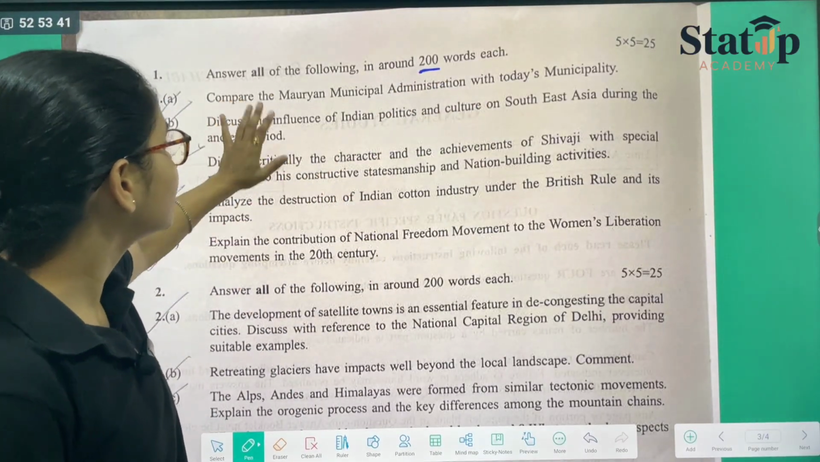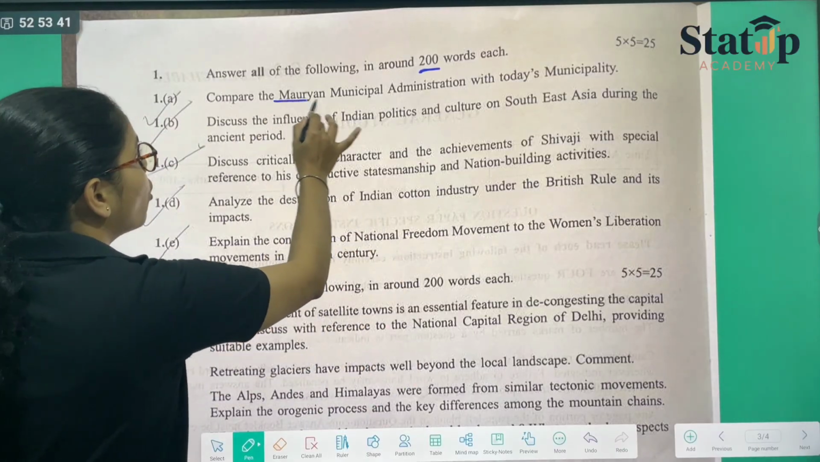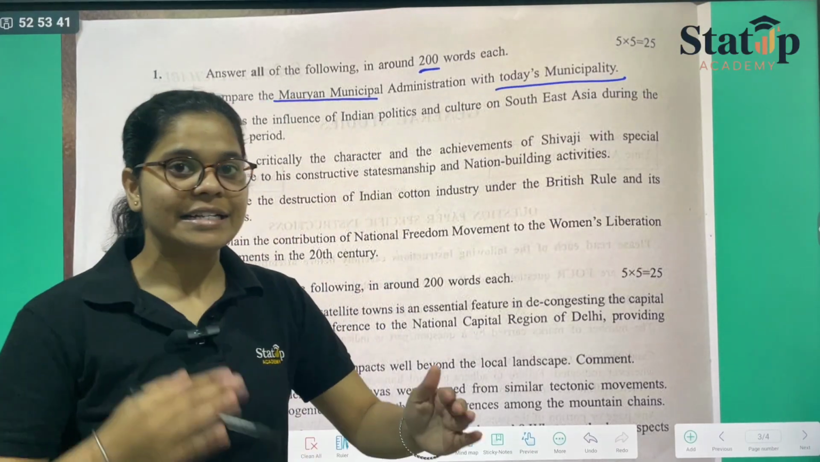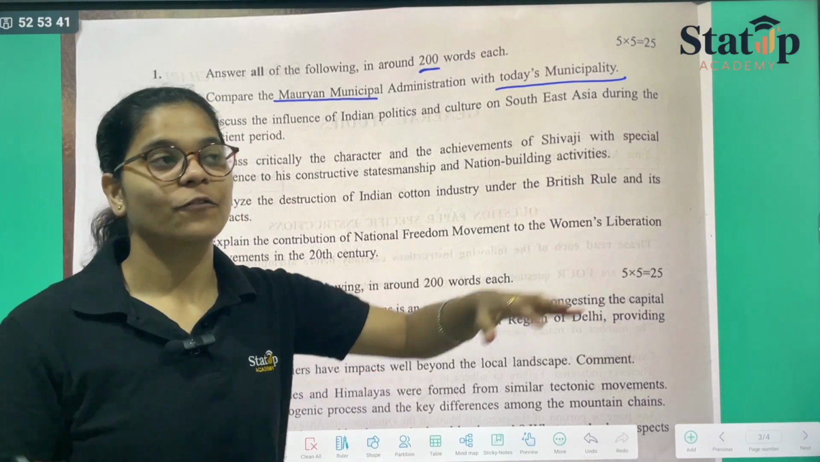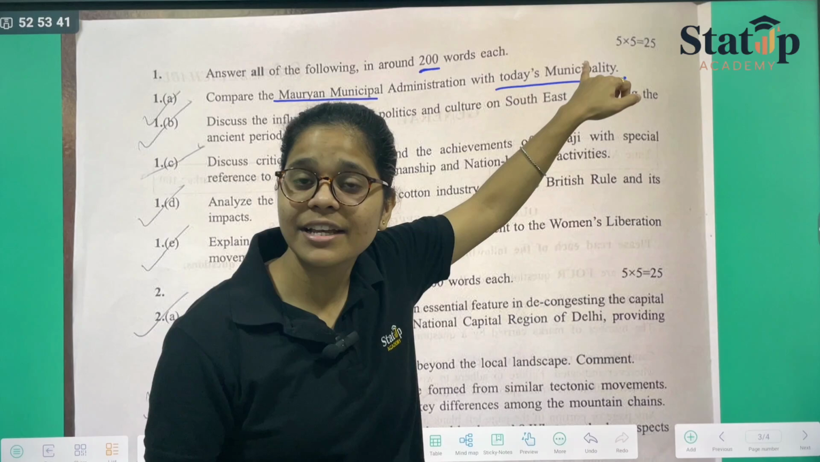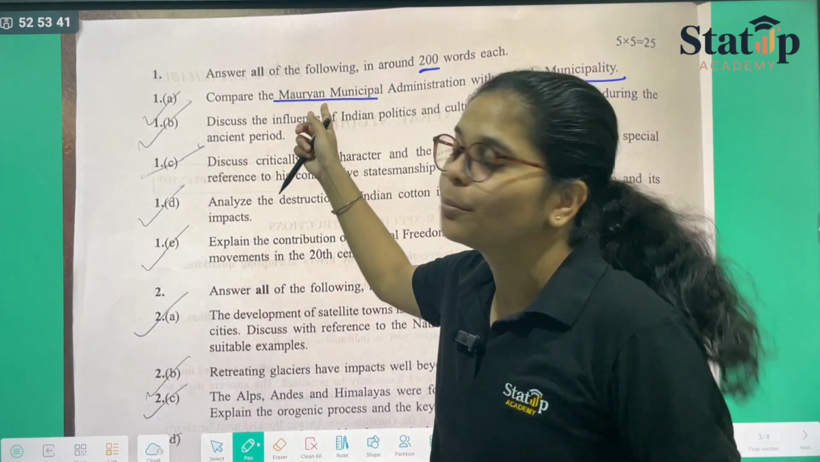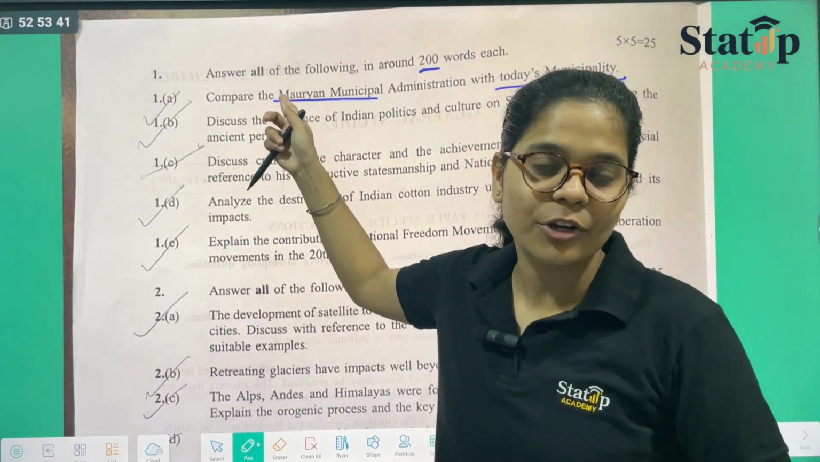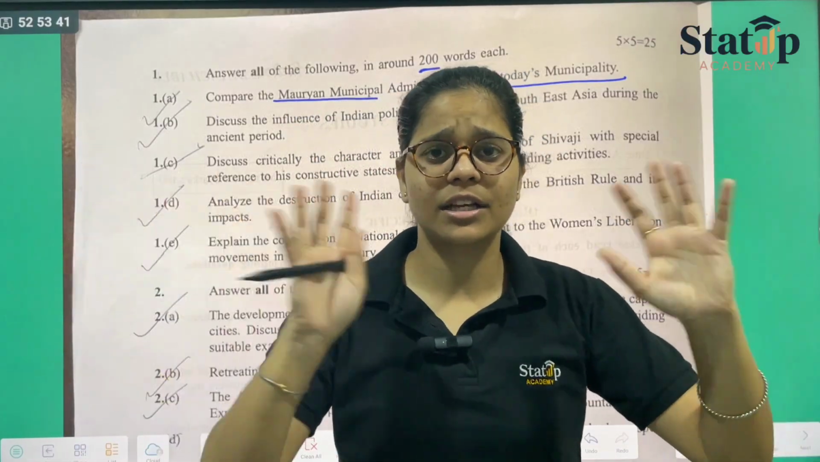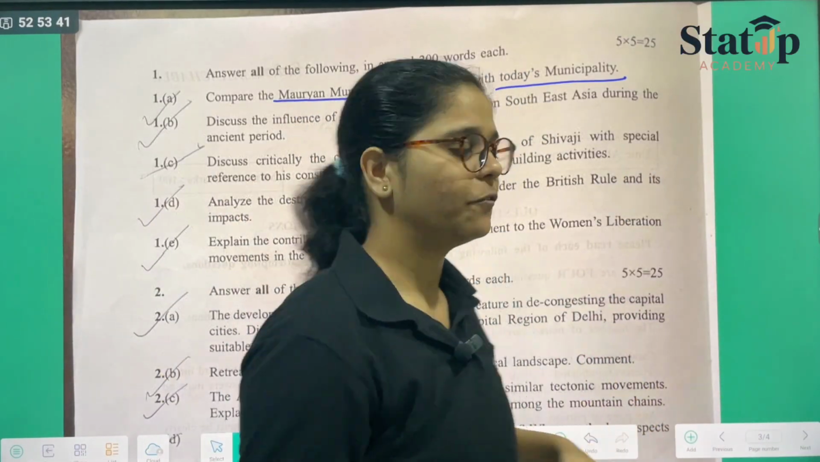If we see, the first question says to compare modern municipal administration with today's municipality. See, the comparison they are asking for is with the municipality that we have right now. That means they are asking political science along with the Mauryan Empire. So ancient history along with political science, the combined question has been framed in front of you.